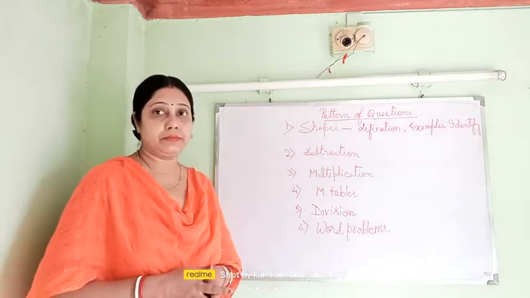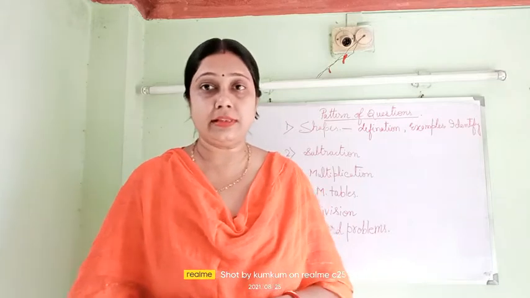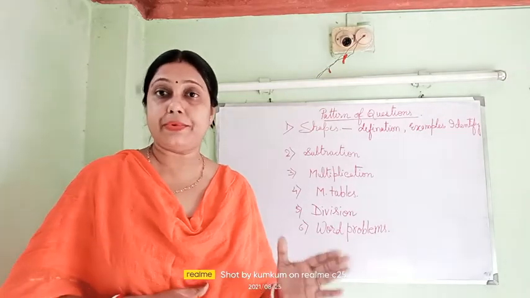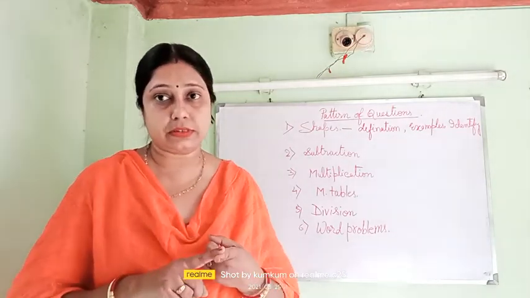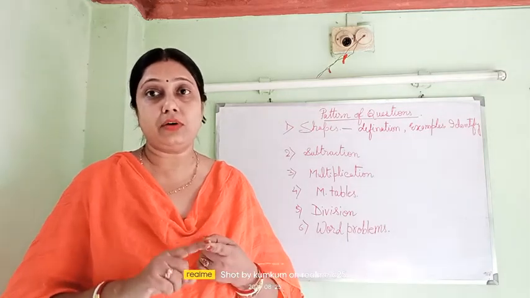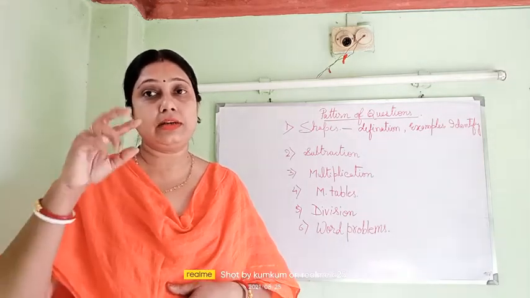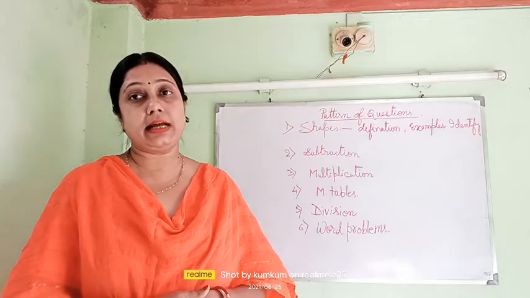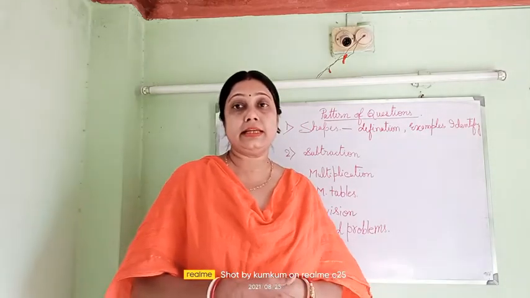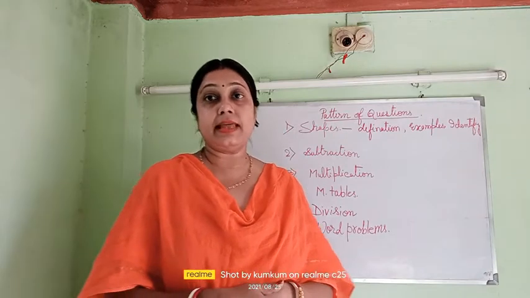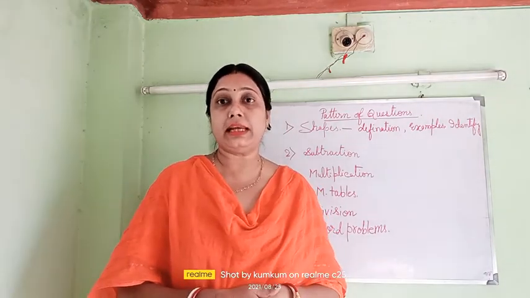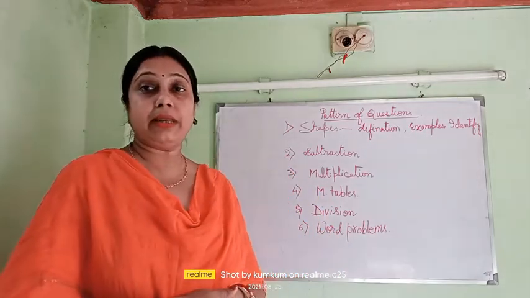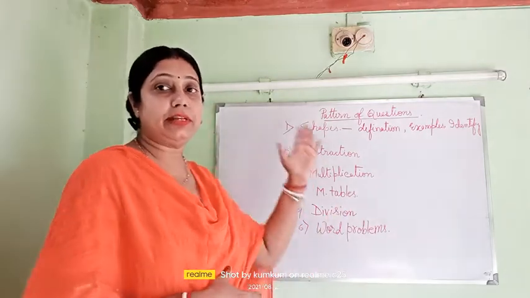Next comes the subtraction. In your subtraction, generally children, you are having the bad habit of not reading the question properly. If the question says subtract and check your answer, that means first you have to subtract and then you have to check your answer. That means again to add your answer with one of the minuend and subtrahend. You will get the answer. And the second is to round up to the nearest 10. Then comes find out. That means both addition and subtraction will be given together to do it.